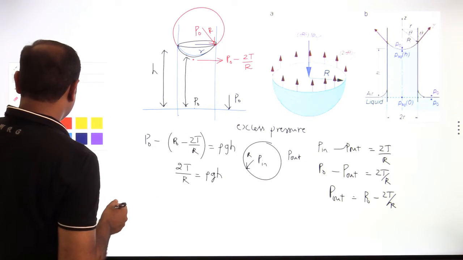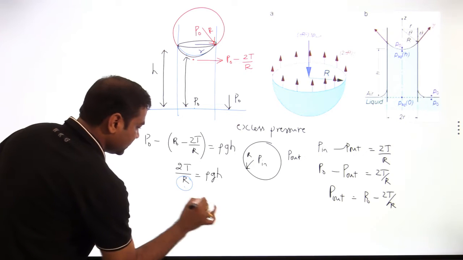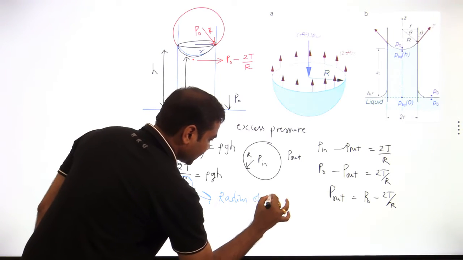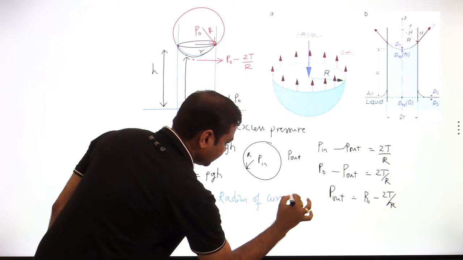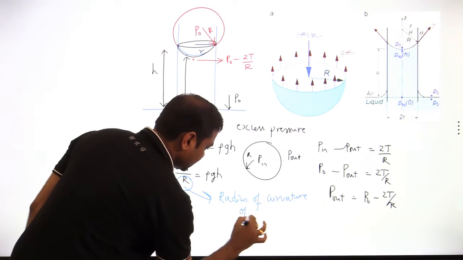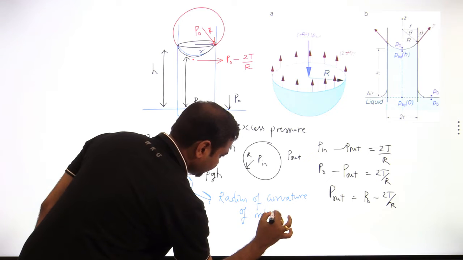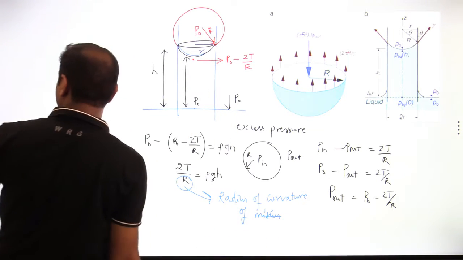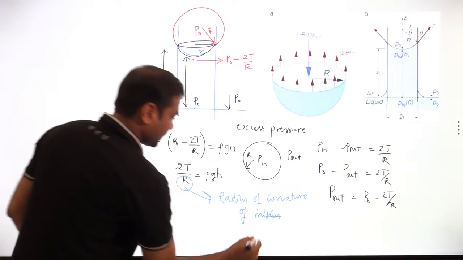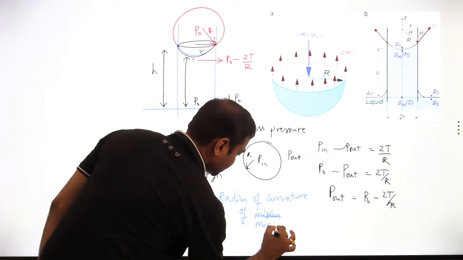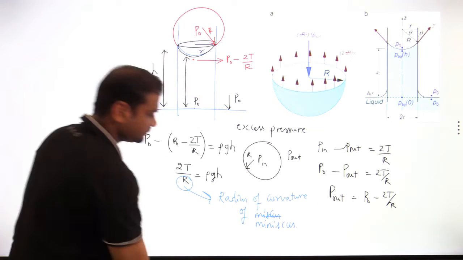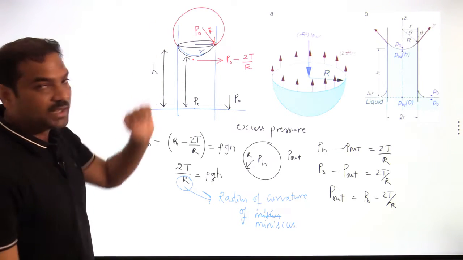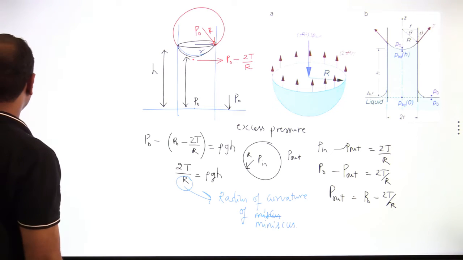This is the radius of curvature of the meniscus. This is the meniscus radius. So there is a difference. Then what is the relation between the smaller r and the capillary? So we can do that part also.